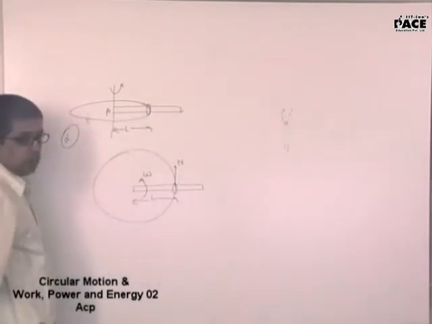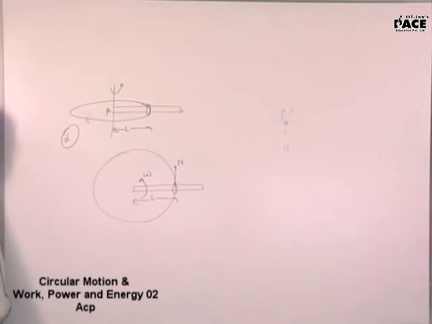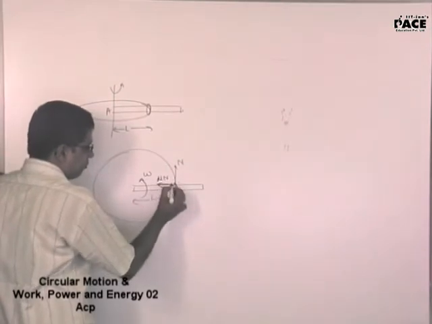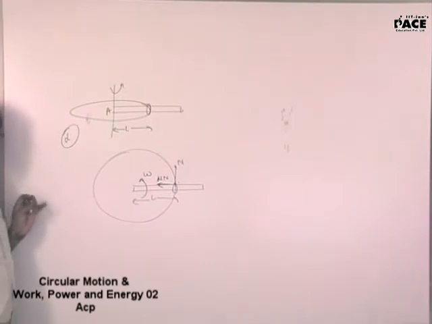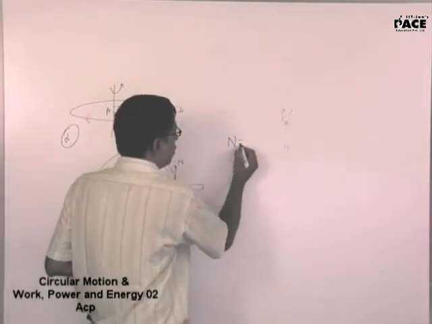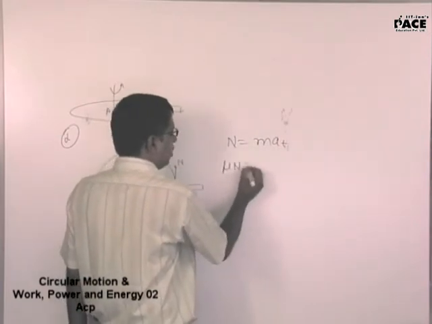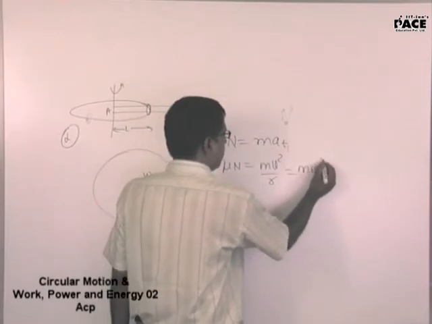The normal force is pulling it. Who is increasing the linear speed for that particular mass? The normal force. Which force is providing the centripetal force? The frictional force mu N is preventing the body from slipping outwards. So the normal force will provide the required tangential acceleration here. Frictional force will provide the required centripetal force here. This is m omega square L.